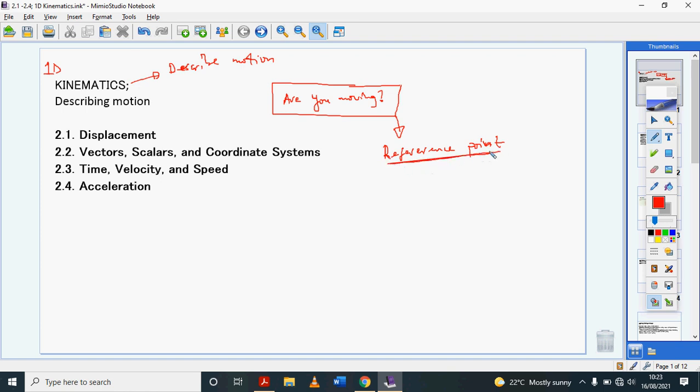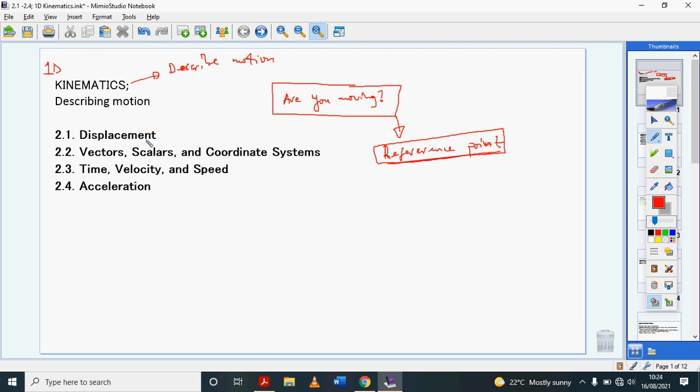If I look at someone on a bus and I say that person is moving because I see the bus moving, my reference point is the street or wherever I'm watching that person from. But to them on the bus, they are not moving because their seat is stationary. So with the reference point of the bus, they are not moving. So it's important when describing motion to be aware of what reference point we're using.